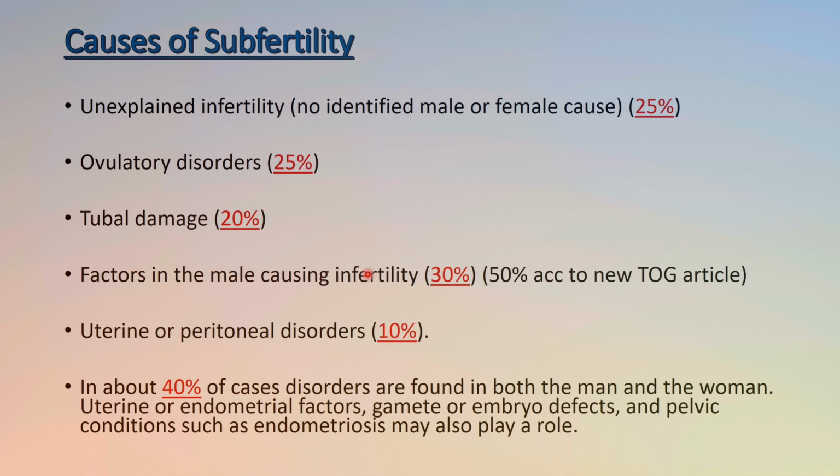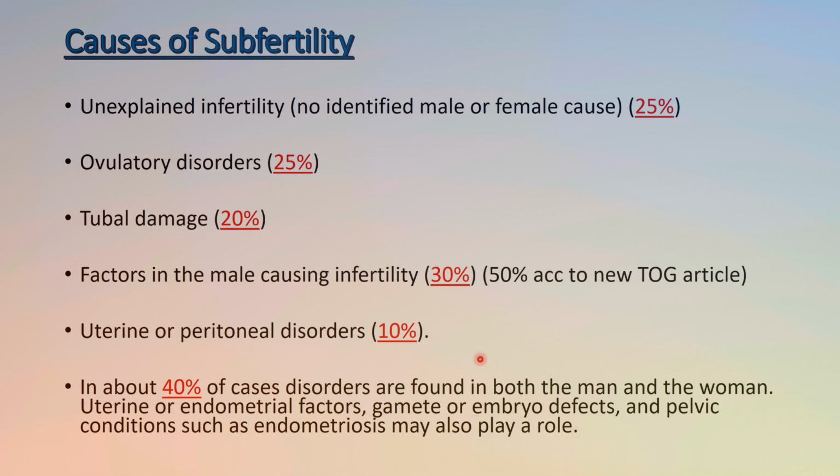Now, what are the male factors? Means how much percentage is responsible for male subfertility. Factors in the male causing infertility is 30%, means 50% according to the new TOG article. Okay, and it is also very important to note that in about 40% of the cases both male and female are involved. Okay, and uterine endometrial factors, gametes or embryo defects, and pelvic conditions such as endometriosis may also